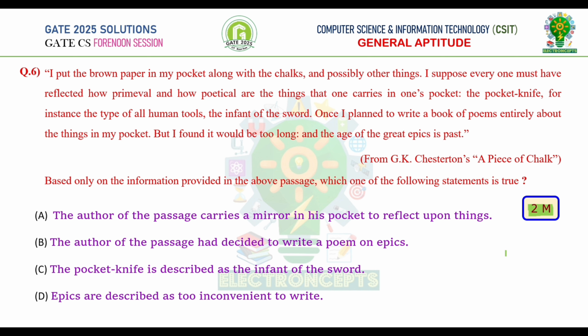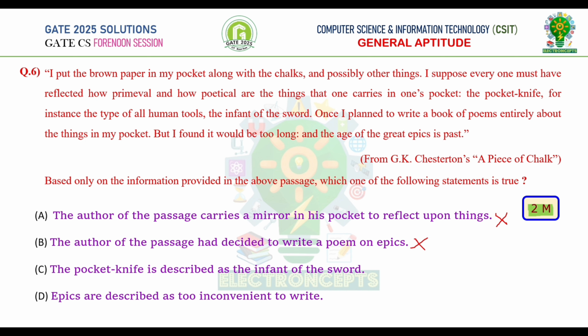Option A. The author of the passage carries a mirror in his pocket to reflect upon things. From the passage, it is given he carries a pocket knife in his pocket. Here the word reflect means to think, but not looking into mirror. Therefore, option A is wrong. Option B. The author of the passage had decided to write a poem on epics. From the passage, it is given the author of the passage had decided to write a poem on the things in his pocket, not on epics. Therefore, option B is wrong.